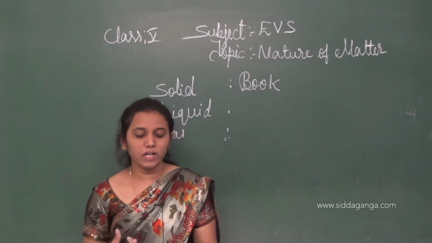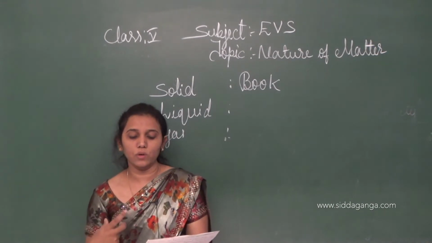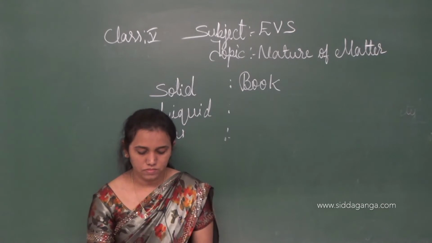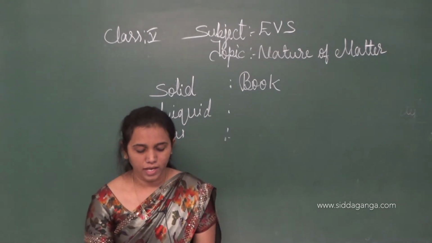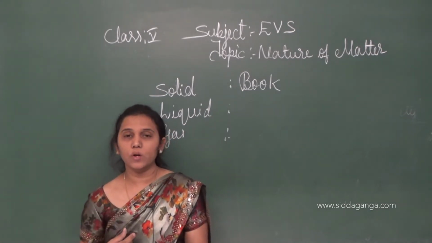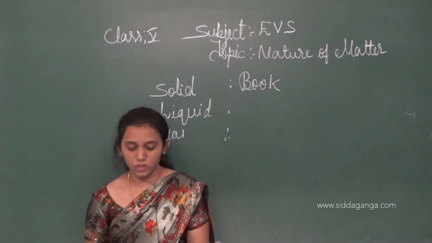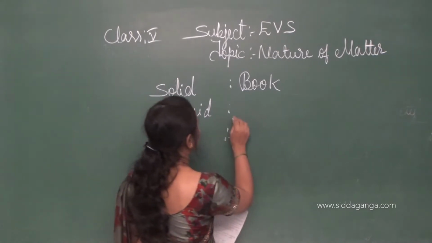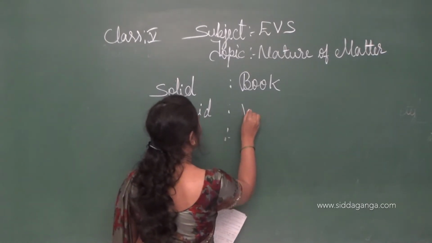It means whatever container we pour it into, it takes the shape, isn't it, children? We have to write water in the liquid column. Water is liquid, children.